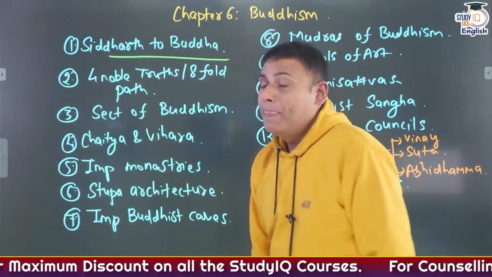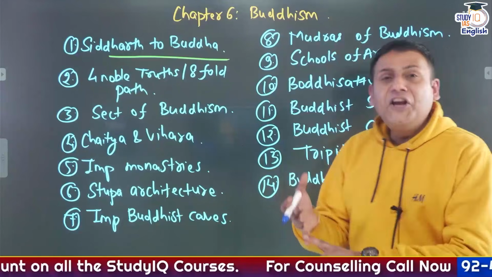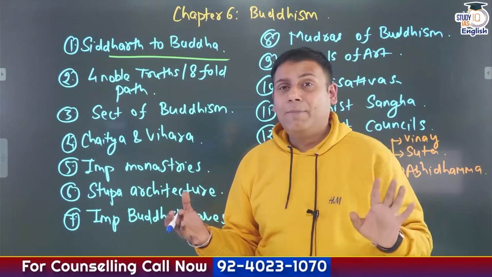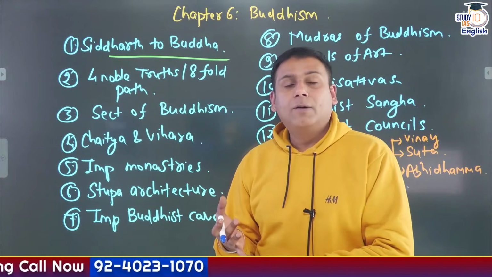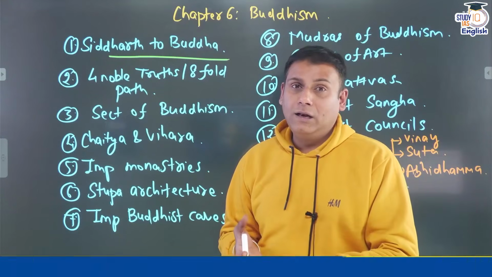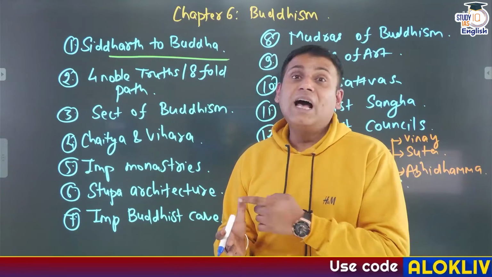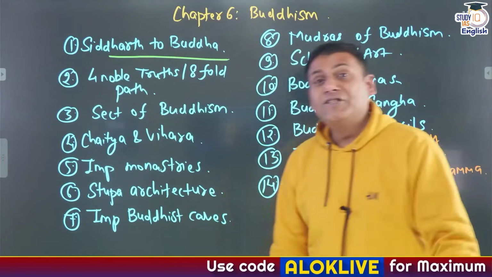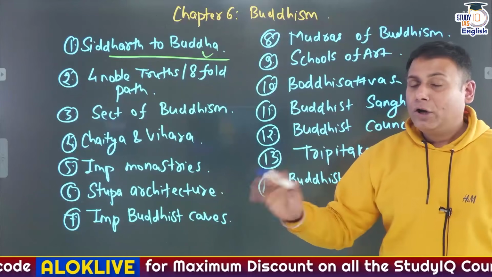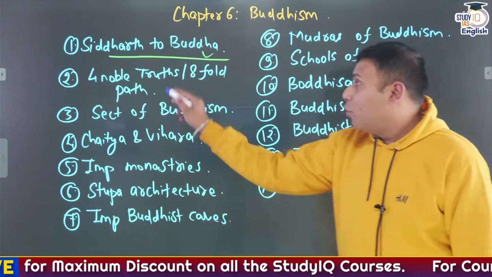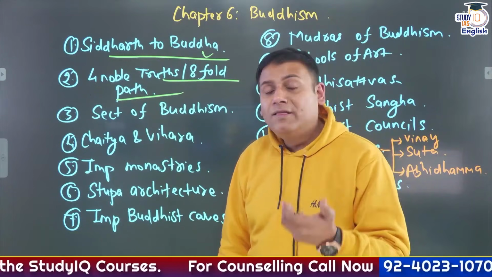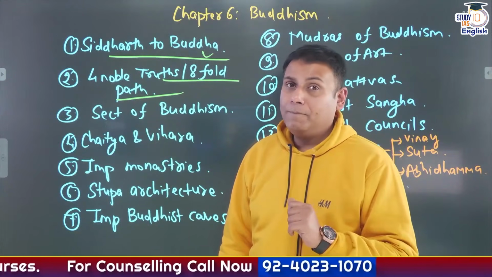Siddhartha to Buddha. Key terminologies: I'll tell you the terminologies which have been asked in the examination. What is Mahabhinishkraman? Mahaparinirvan, Dharma Chakra Parivartan, Tathagat, Sakya Muni. All these terminologies you'll come across when you study about Siddhartha to Buddha. What are the 4 noble truths and the 8-fold path of Buddhism, which is also referred to as Madhyam Marg or Ashtangika Marg.